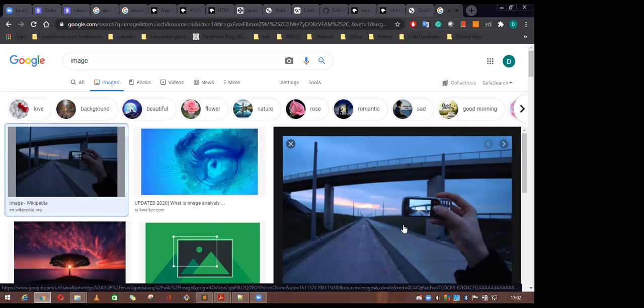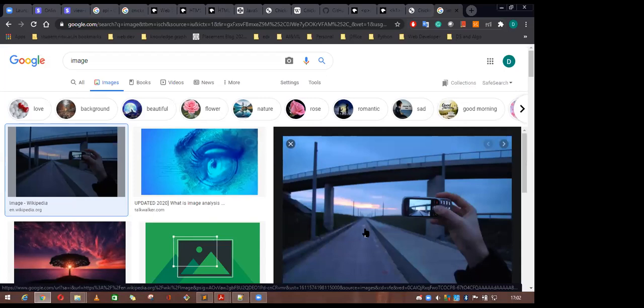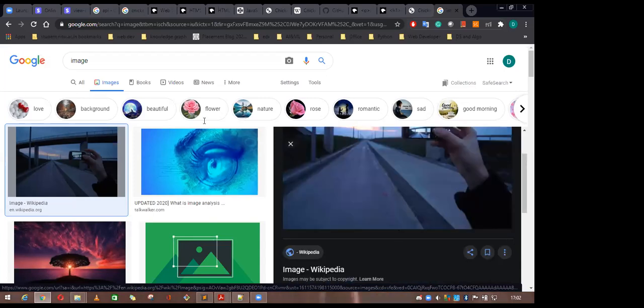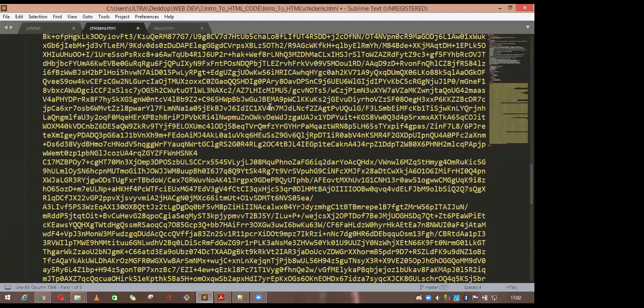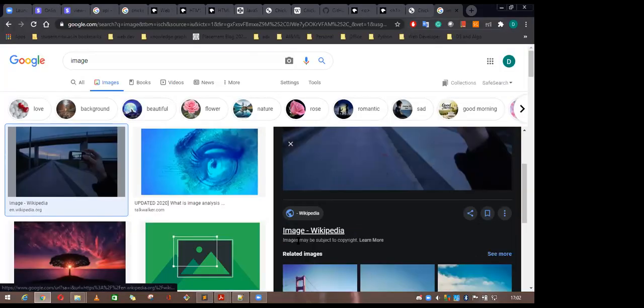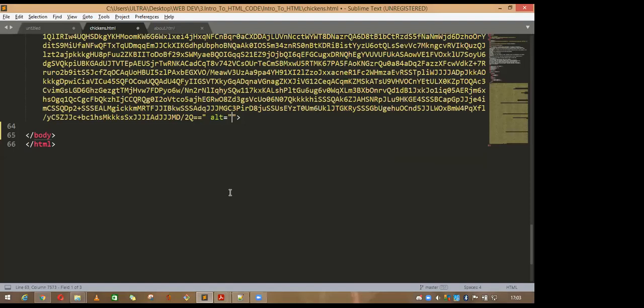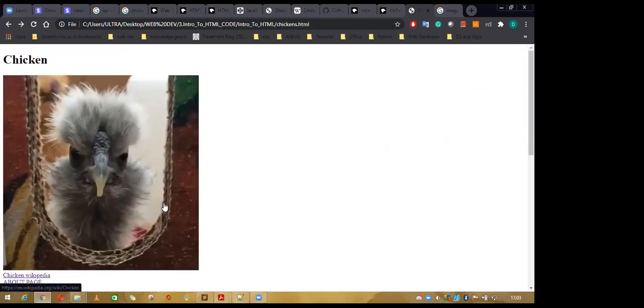Just like I am taking this picture, a very simple picture of someone taking a selfie. I take the link of this picture, which is a very long link, and add it here. Then in the alt attribute, you can say this image is taken from Wikipedia. Let's see if it is coming or not. See, yes, it is here. So this is the basic of HTML.